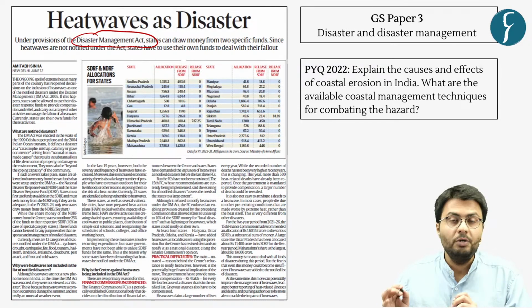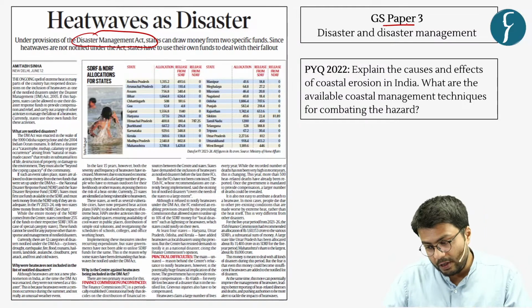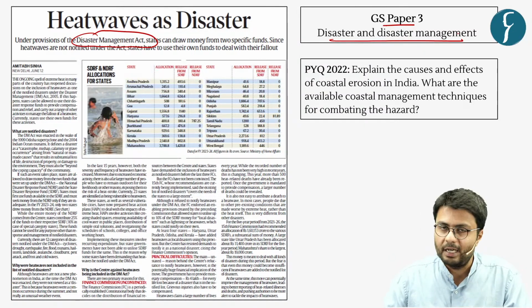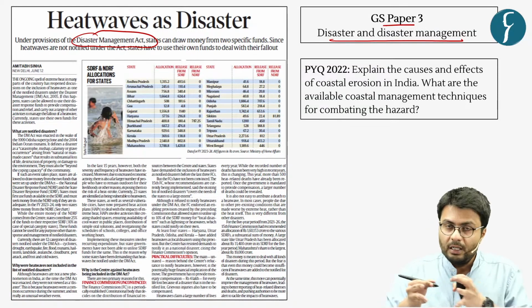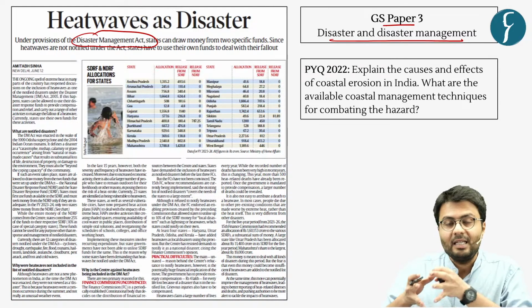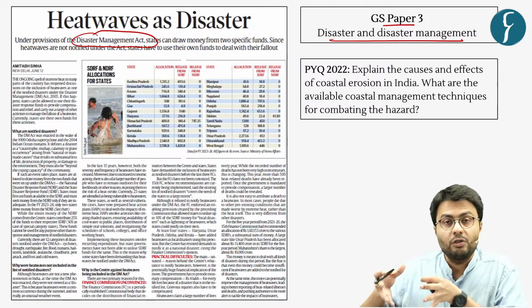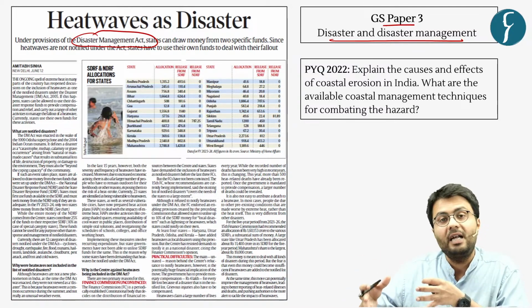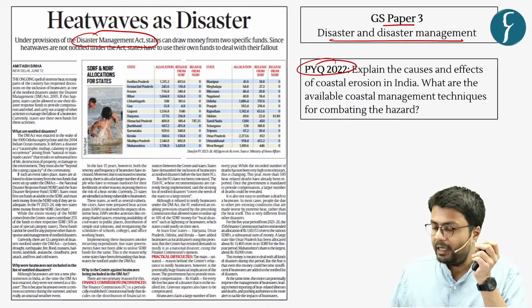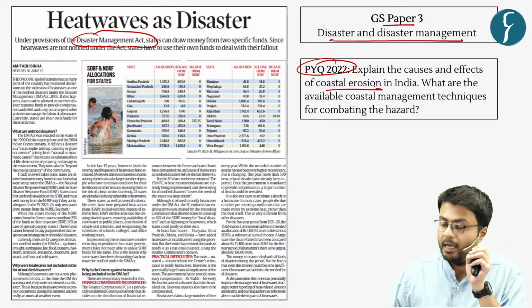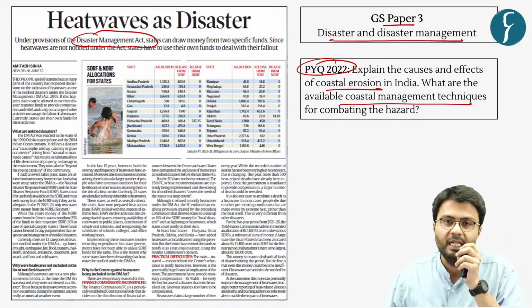Now, this news article is important from the GS Paper 3 syllabus. As you can see, the syllabus highlights disaster and disaster management. Further, questions have been asked periodically on different disasters and how the government can tackle these disasters effectively, preventing loss of lives and also restoring the community at the earliest possible time. Case in point, this PYQ of the year 2022 on coastal erosion in India and what coastal management techniques can be adopted by the community in general.